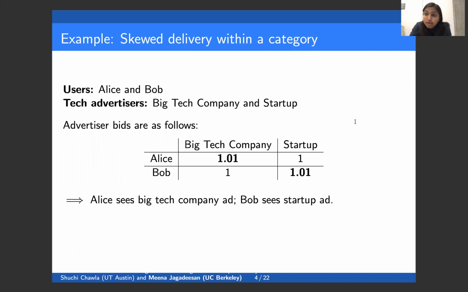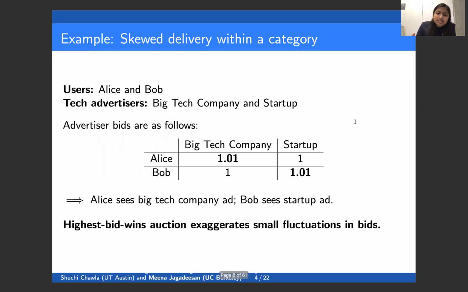So if the platform allocates Alice's ad slot to the advertiser that bid highest on Alice and allocates Bob's ad slot to the advertiser that bid highest on Bob, then we would see that Alice would see the big tech company ad and Bob would see the startup ad. So in this sense, the highest bid wins auction can exaggerate small fluctuations in bids.